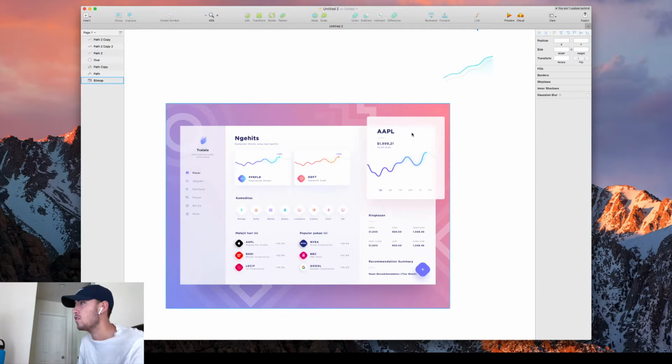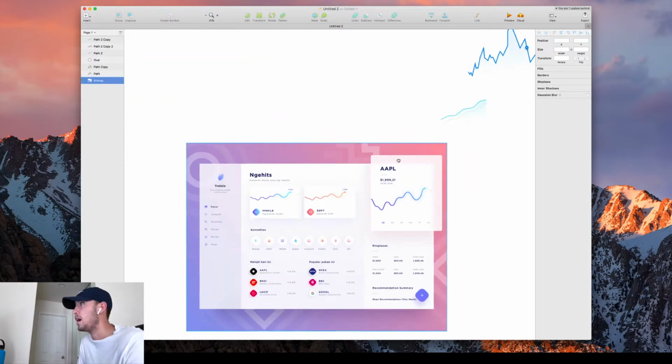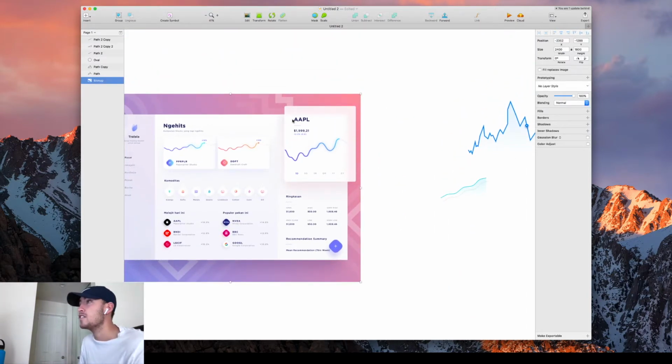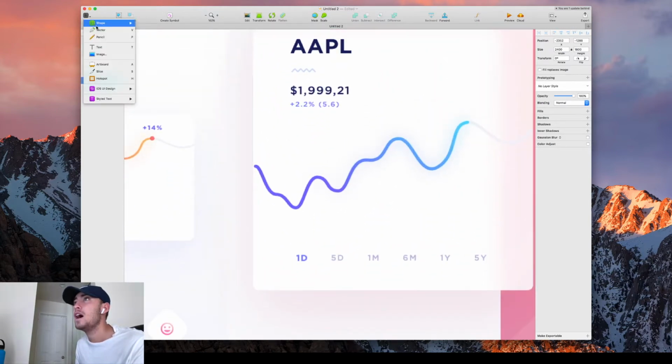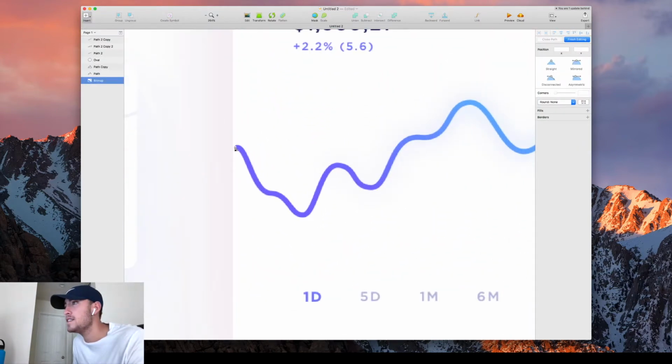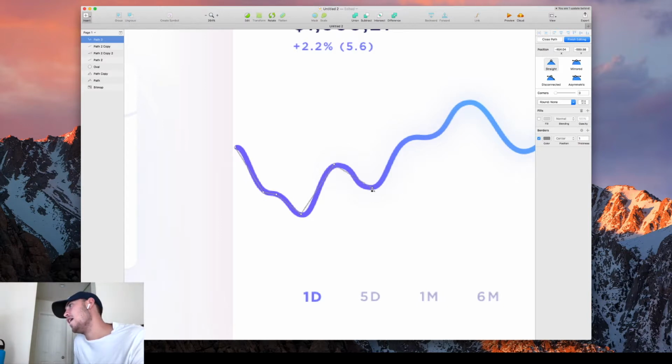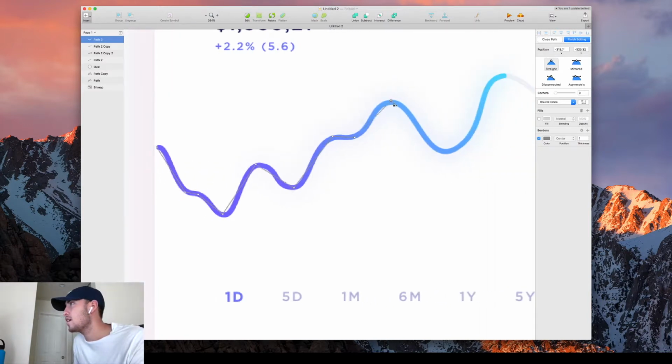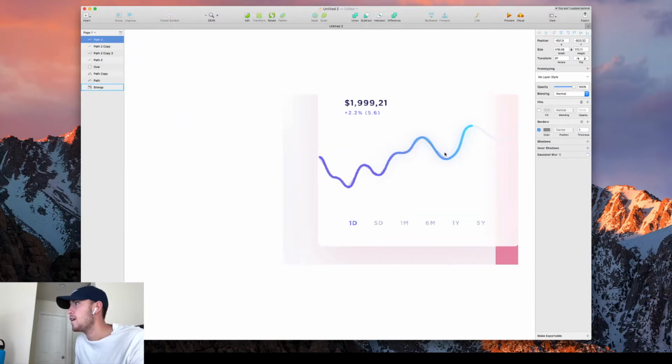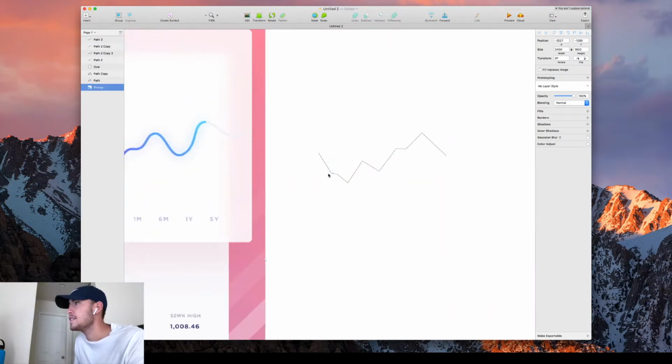And now for this one. These graphs are very popular. I honestly think designers sit down on Dribbble and say, what can I make this weekend that's going to go number one? And they copy these graphs. So these are very popular graphs, very easy to duplicate though, guys. I'm doing the same process I did earlier, and I'm doing this very quickly. Just clicking, we're going to stop right there. Here's what you do, guys.